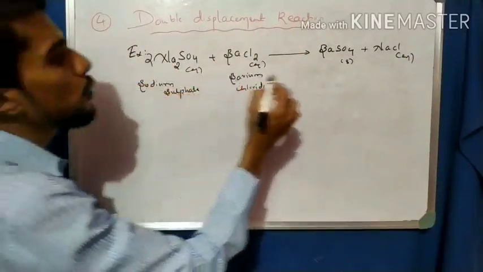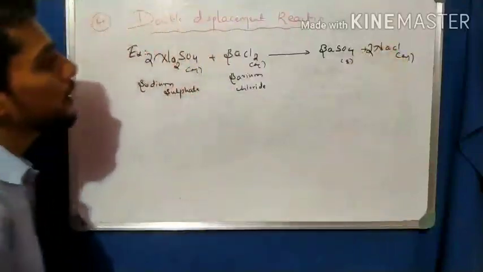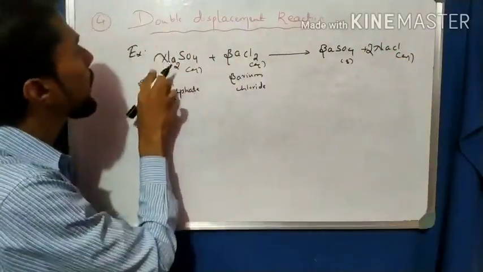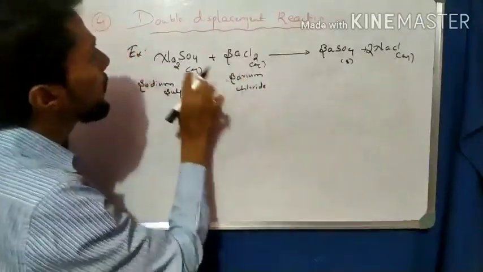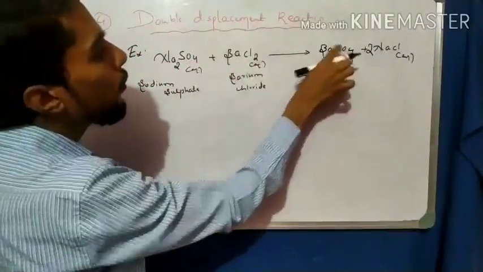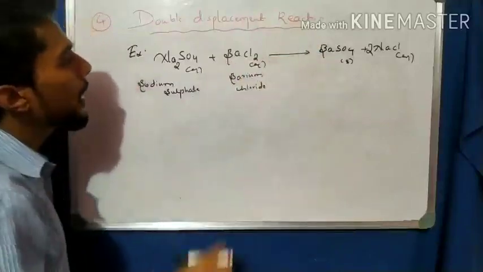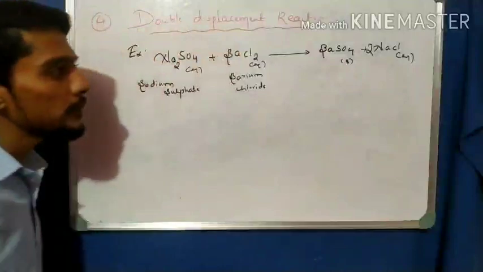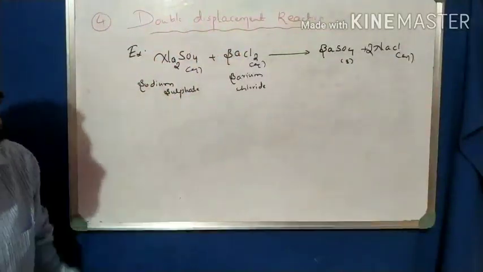So balance here, 2 and 2. Okay, here, sorry, not here. Na2 balance, SO4 balance, Ba1 balance. Cl2 and Cl2 balance. Okay, balanced chemical equation. So this is the reaction.